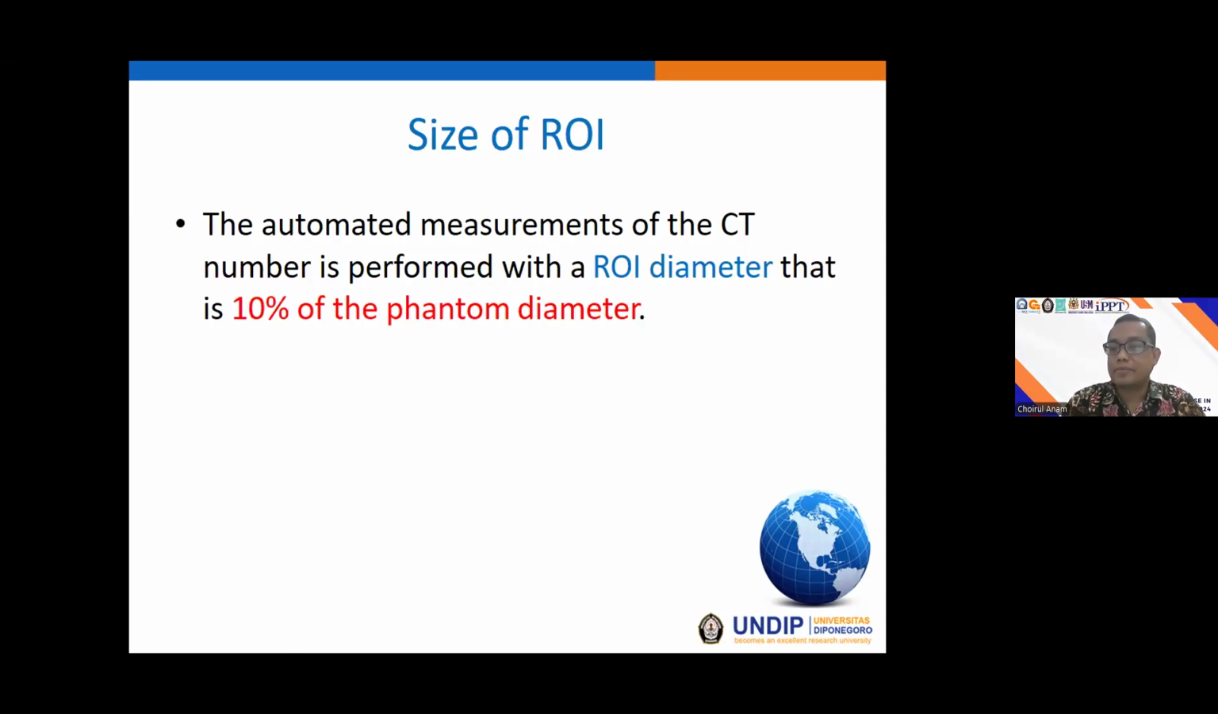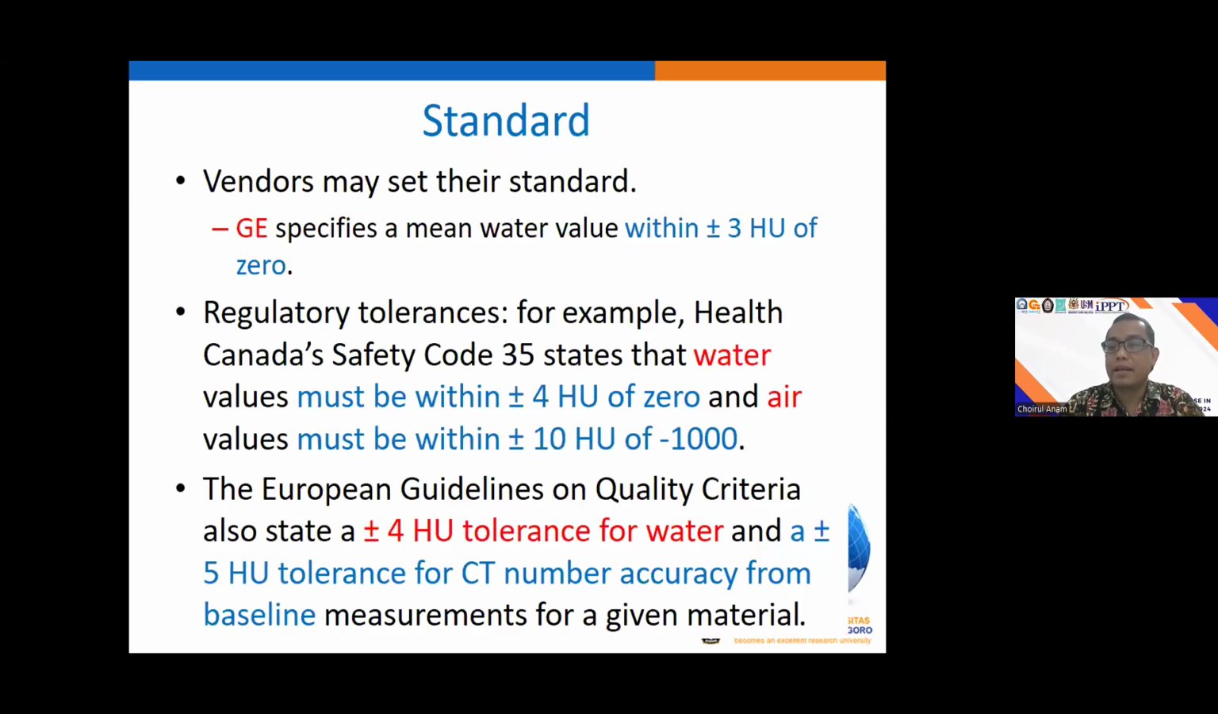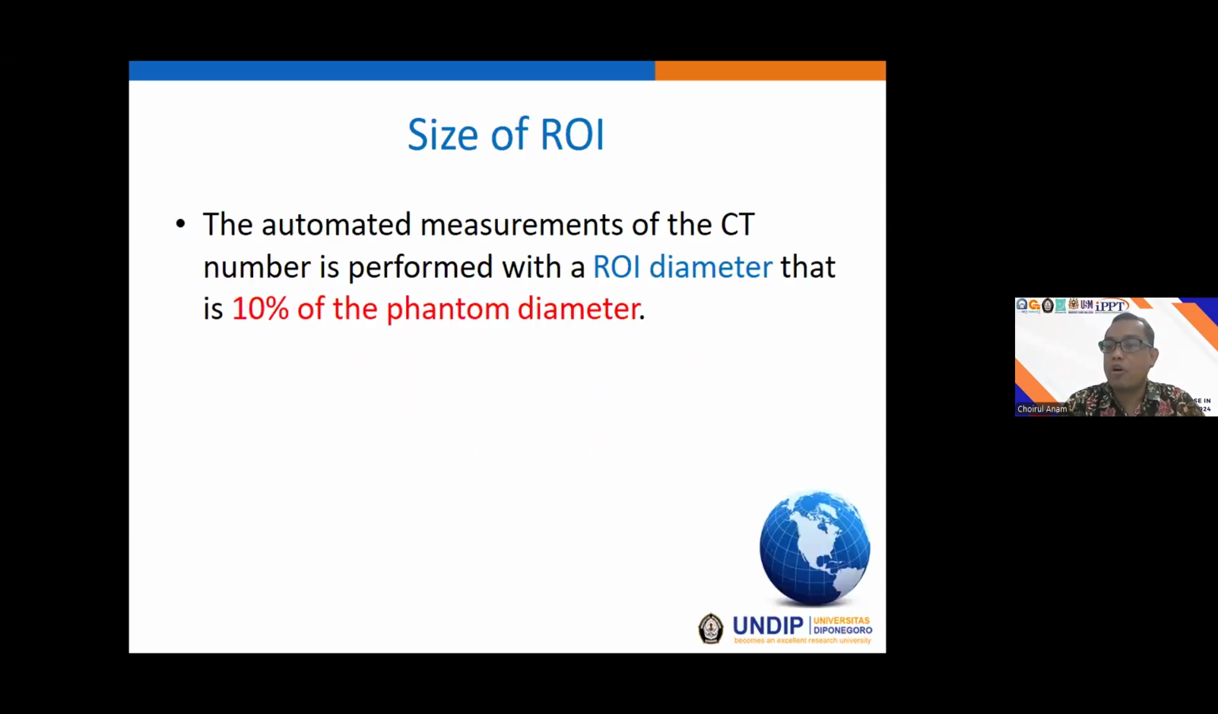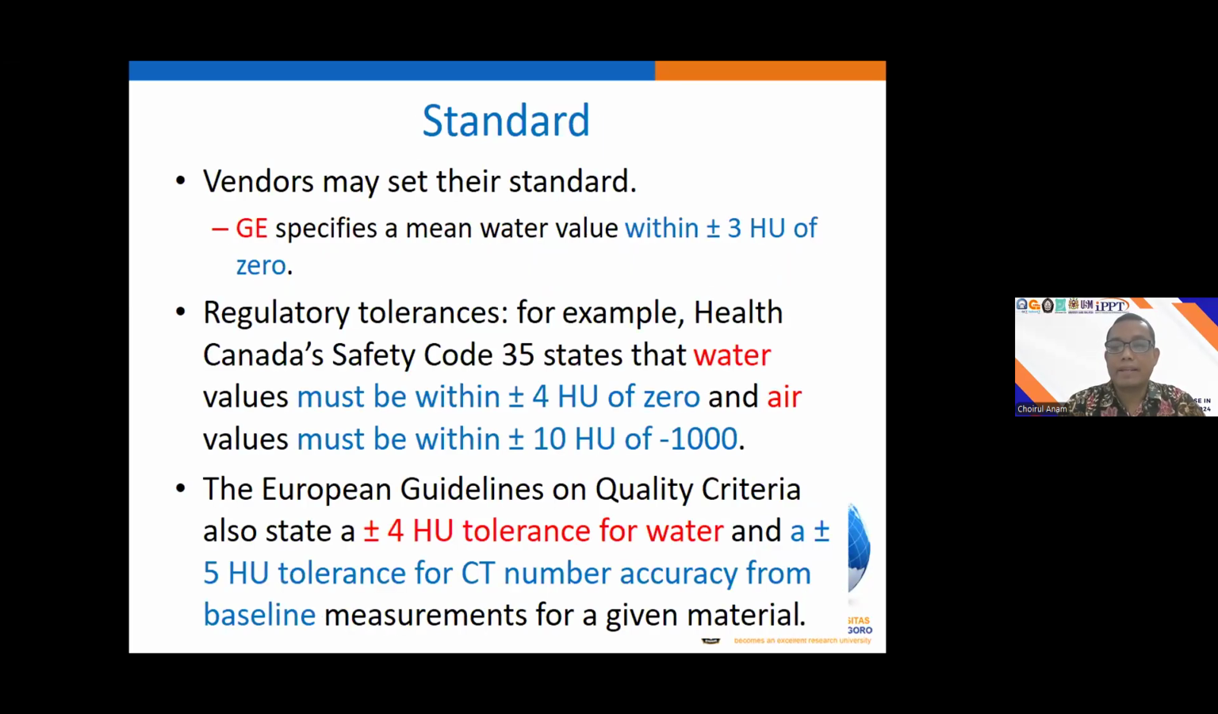If we measure the CT number accuracy of the water, we not only measure in one pixel, but on many pixels within the ROI, region of interest. And ABM stated that the ROI diameter should be around 10% of the phantom diameter. So not very small, but a relatively wide ROI. And this is the standard.